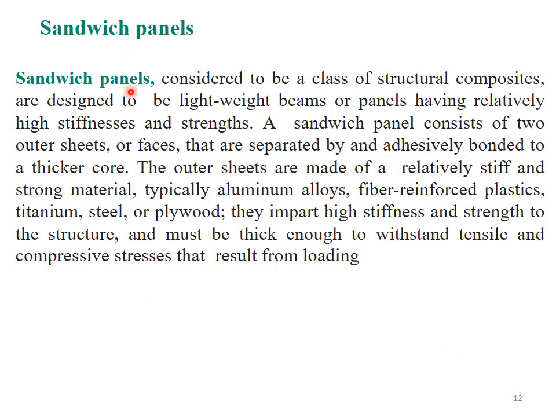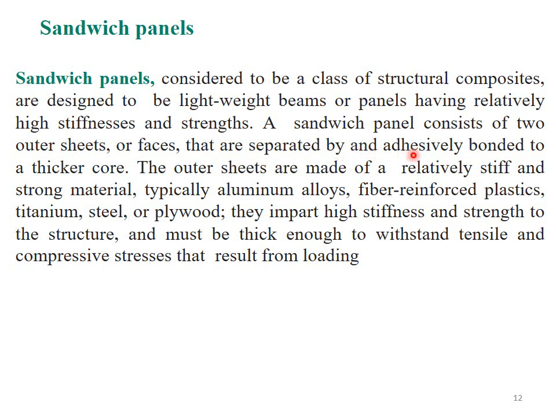Sandwich panels are considered to be a class of structural composites which are designed to be lightweight beams or panels having relatively high stiffness and strength. A sandwich panel consists of two outer sheets or faces that are separated by, and adhesively bonded to, a thicker core. The outer sheets are made up of a relatively stiff and strong material.